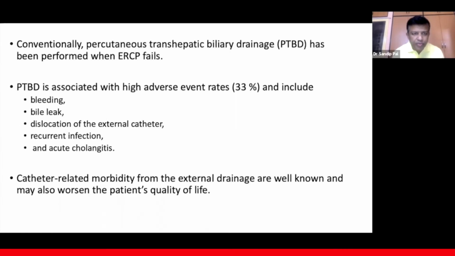stents in situ. Conventionally, percutaneous transhepatic biliary drainage or PTBD has been performed when ERCP fails, but PTBD is associated with high adverse events to the tune of 33%, and it includes bleeding, bile leak, dislocation of the external catheter, recurrent infection, and acute cholangitis. Catheter-related morbidity from the external drainage is well known and may also worsen the patient's quality of life.